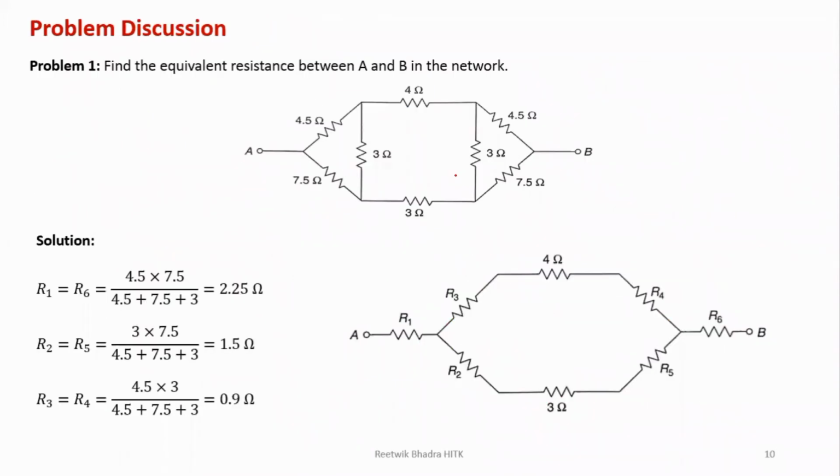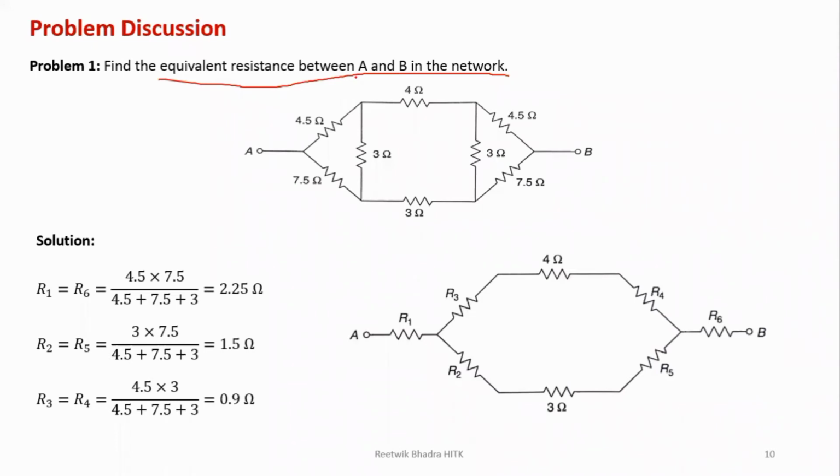Next, we are going to solve a problem. Few problems are there we are trying to solve. I have taken three different types of problems which are very common and you can find in many books. And they come in your exam also. So first, we have to see the question. It is written: find the equivalent resistance between A and B of the network. Now, your question may be in case of loop and superposition theorem, Thevenin's, Norton's, anywhere. You may find a star delta network also. Sometimes series parallel is not possible to solve.